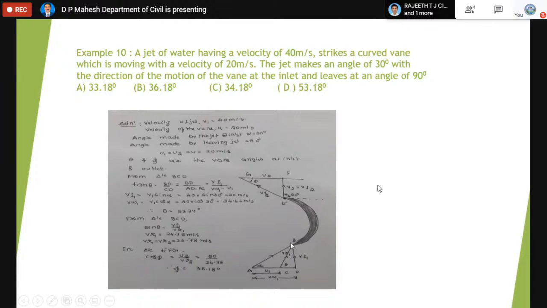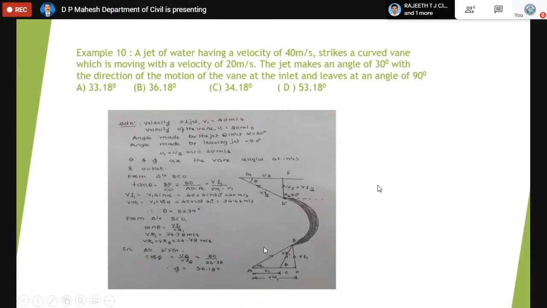Then what is the next step? Join B and C. That will be called the relative velocity. Normally, for a moving vane, the difference of V and U, where V means jet speed and U means plate speed, is called relative velocity. That becomes V minus U, provided both jet and vane are in the same direction. When they are not in the same direction, we can still find the relative velocity through the vector difference. That's why we construct the triangle. So what is next? Join B and C. Then BC is called the relative velocity of V1 and U1.